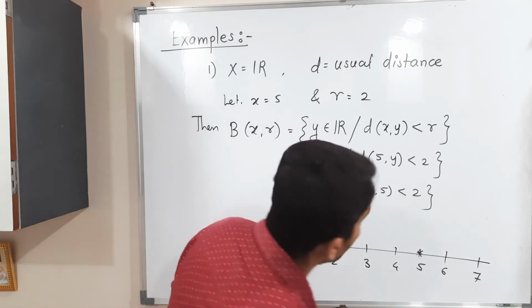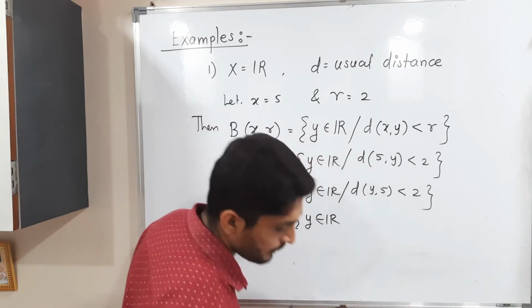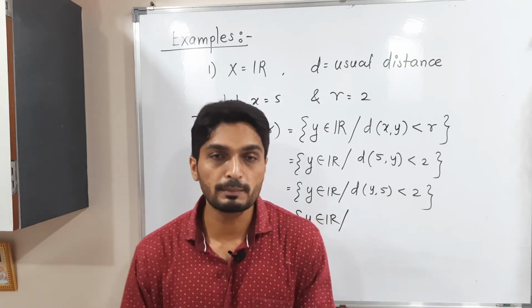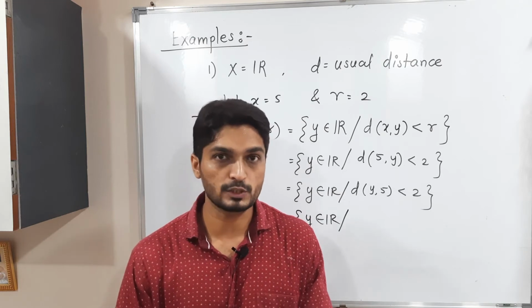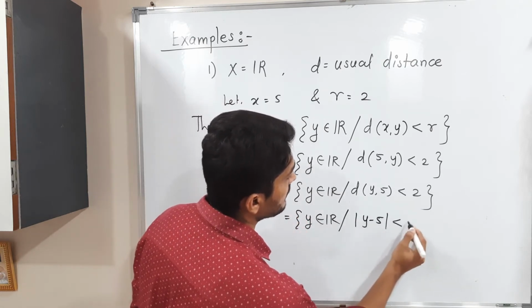Okay, I will remove this line. I will draw it somewhere else, since we are going to use this space. y belongs to R such that d is the usual metric, so its definition is mod x minus y. So that's why its definition is mod y minus 5 less than 2.